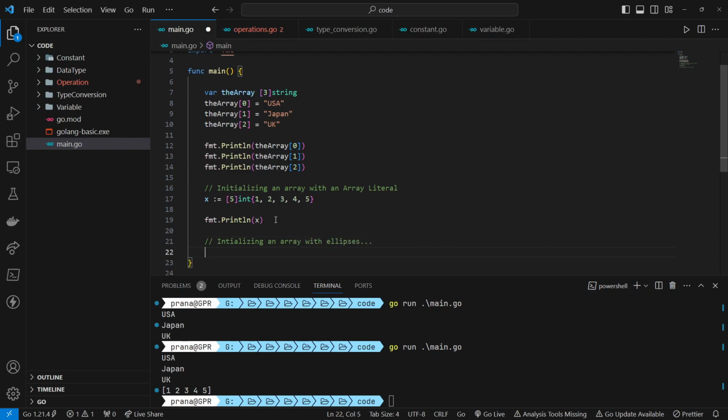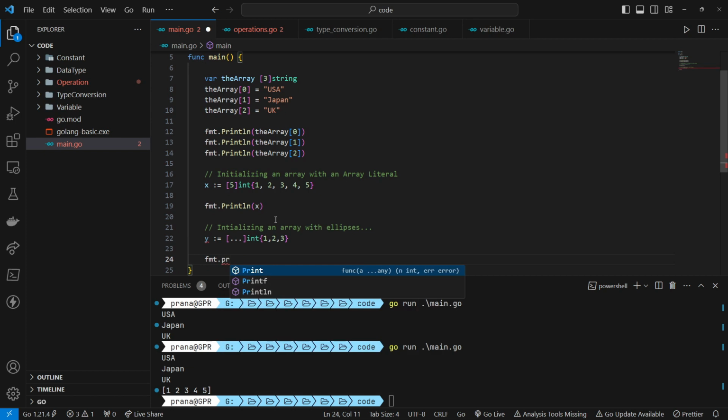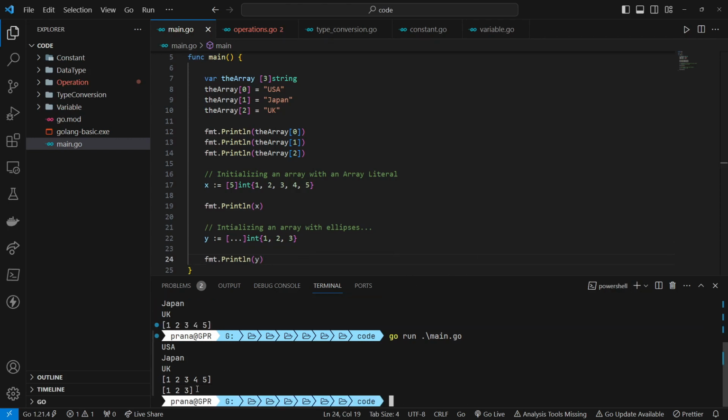When using ellipses in array initialization, Go automatically determines the size of the array based on the number of elements provided within the curly braces. In this example, the size of the array is not explicitly mentioned, and Go infers the size from the number of elements provided. Here, the array e is of type int and has a size of 3, as there are 3 elements within the curly braces.